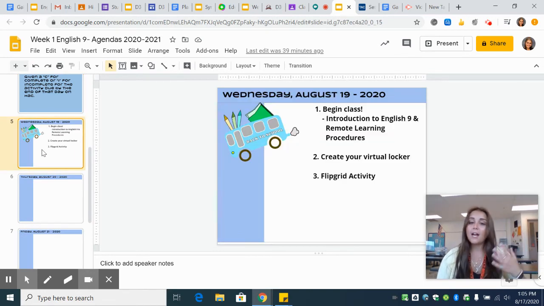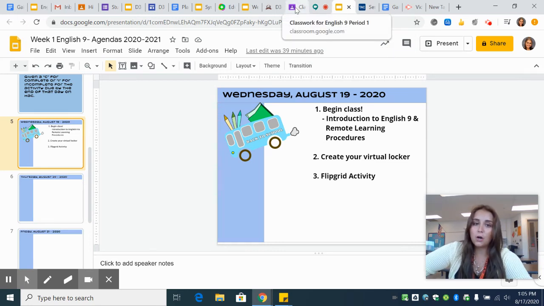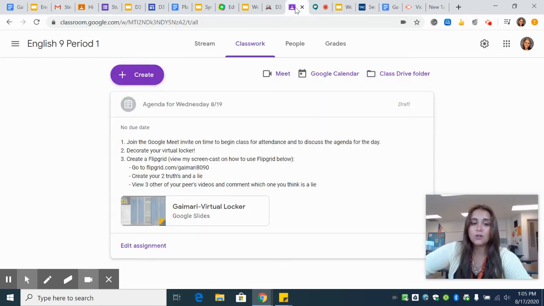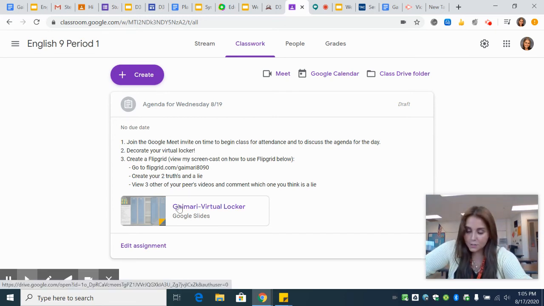As we go down throughout, you'll notice the days of the week for the agenda. So let's say Wednesday, our first day of class, you'll get a list of everything we'll be doing that day. So you get to know. We'll go through it, like I said, before we start, after attendance is taken. And then we will go over whatever materials you need to know. We'll probably go back into the classroom and you could see the actual materials for that day. For example, tomorrow we'll be doing a virtual locker. You'll be able to find that information on Google Classroom this way. That is the link. That's what we'll be working on.